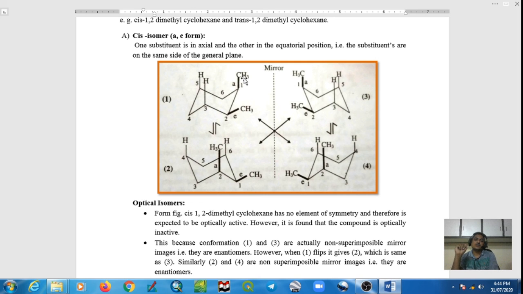In case of cis 1,2-dimethyl cyclohexane, this methyl group shows an additional interaction having energy 0.9 kilocalorie per mole, and that's why the total energy of this molecule is 2.7 kilocalorie per mole. Thank you.